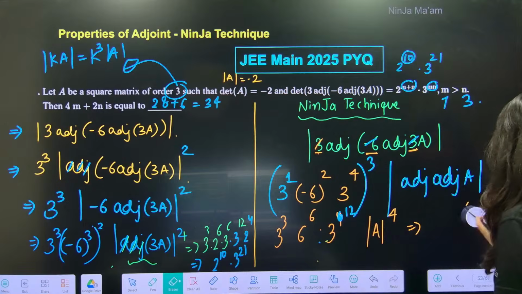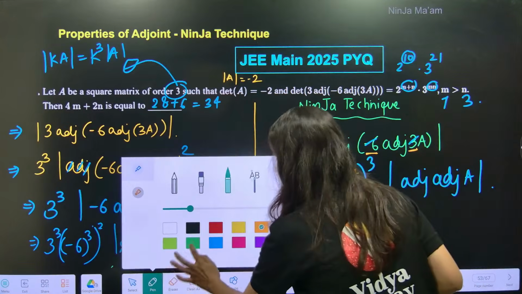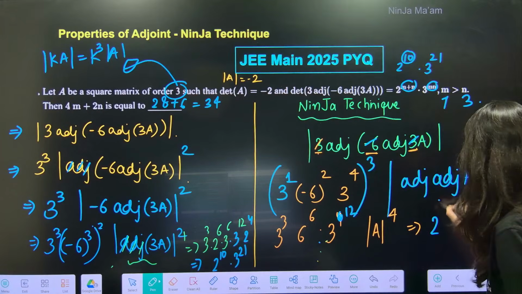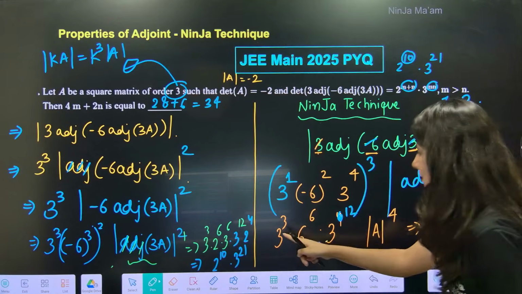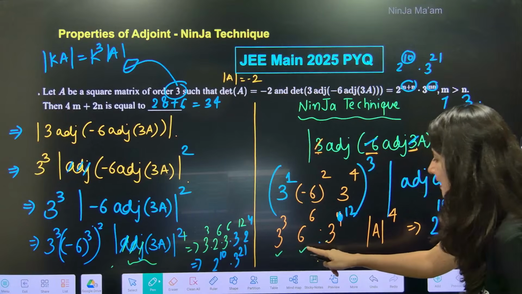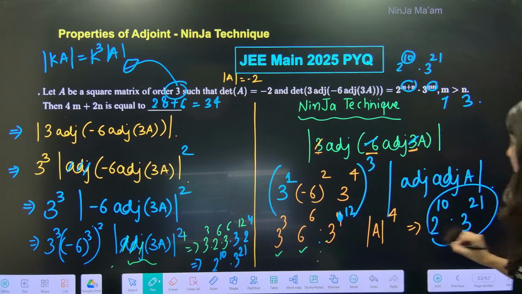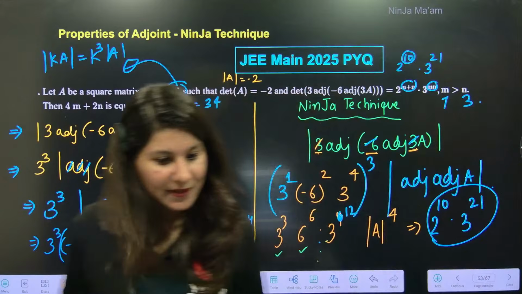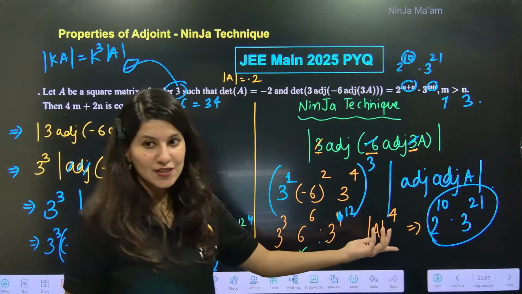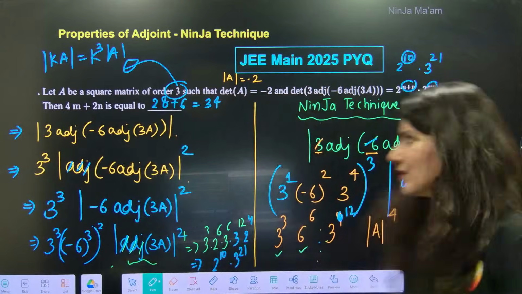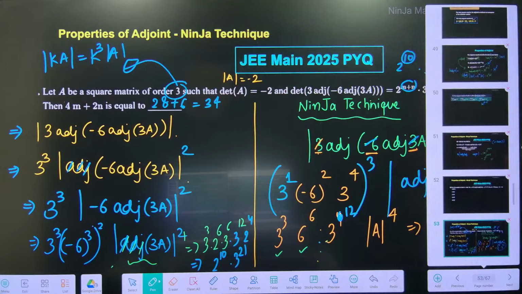Now please calculate the power of 2 first of all. So ma'am, power of 2 will be 4 plus 6, 10. Power of 3 will be 3 plus 6, 9, 9 plus 12, everybody, 21. So back to this. Okay, understood the ninja technique? See, this is also an easy thing and this is also an easy thing. Alrighty everybody. Chalo, another question.